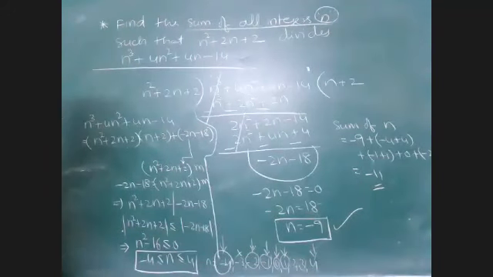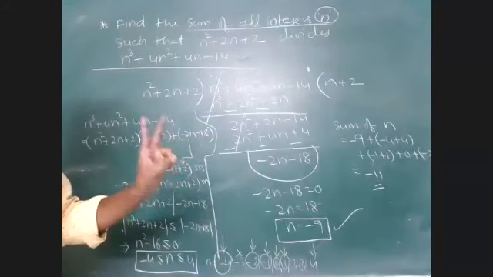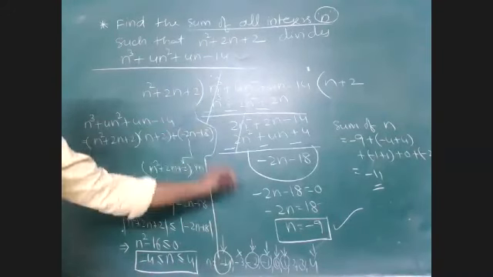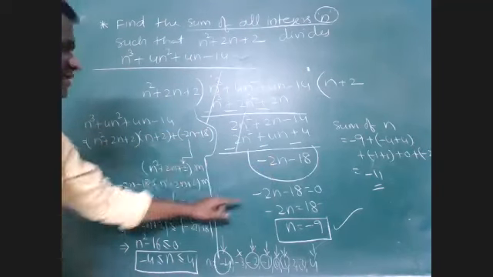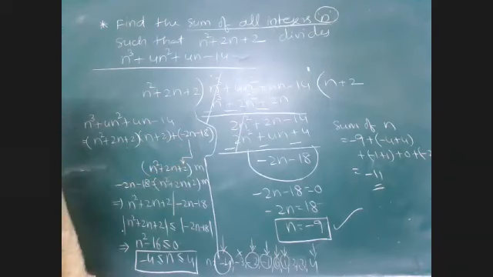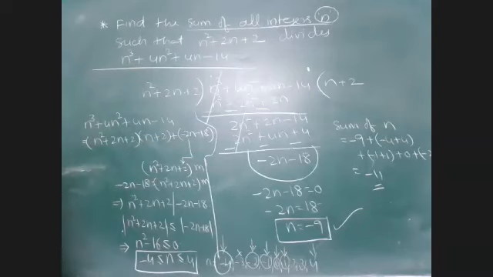These are the possible values. So in case of polynomials, for exact divisibility, two possibilities are there. First possibility is the remainder is 0, and the second possibility is the remainder is a multiple of the divisor. These two are the important factors to solve these types of questions. Okay.